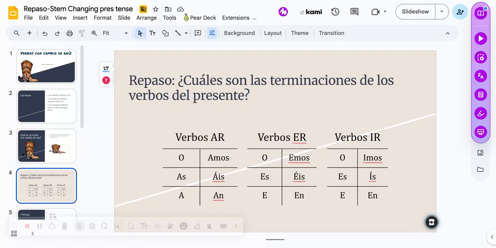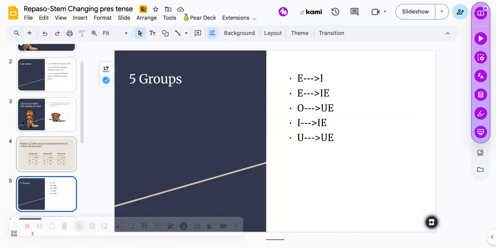So, repaso. ¿Cuáles son las terminaciones de los verbos del presente? What are the endings? Verbos AR: o, as, a, amos, áis, an. Verbos ER: o, es, e, emos, éis, en. And then verbos IR: o, es, e, imos, ís, en. All right, so 5 groups.